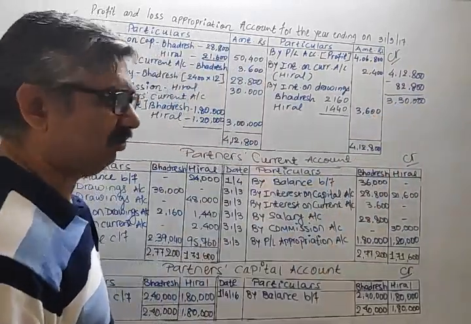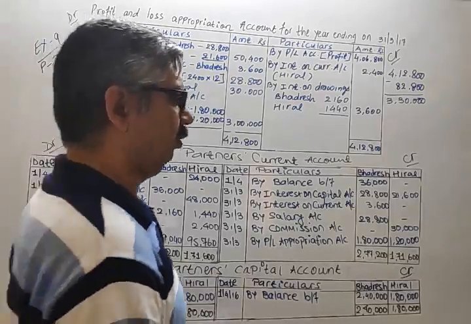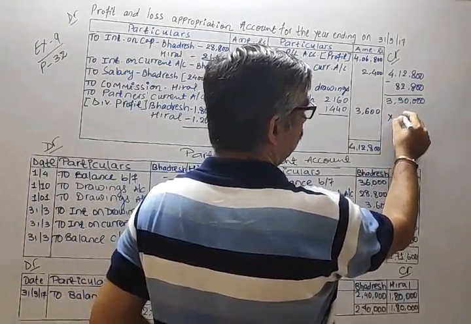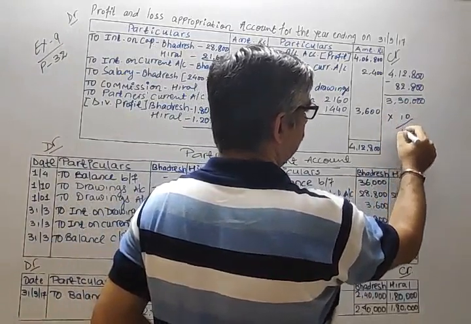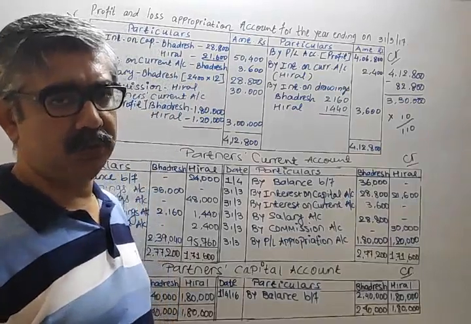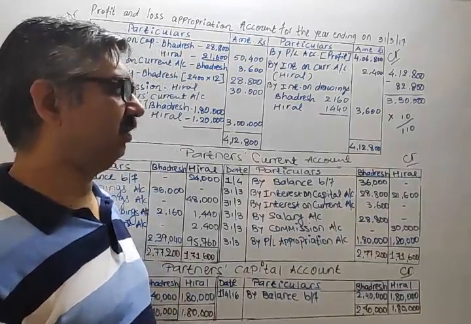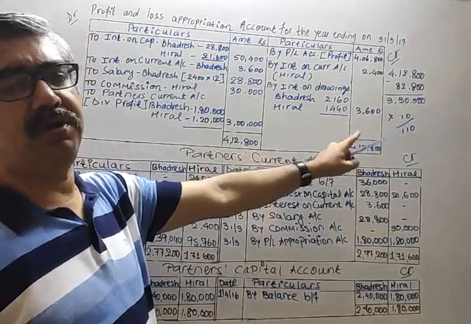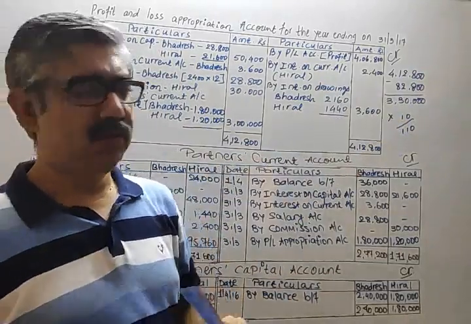Because we have a special method, what do we have to do? This amount into 10 upon 110. 3,30,000 into rate upon 100 plus rate.